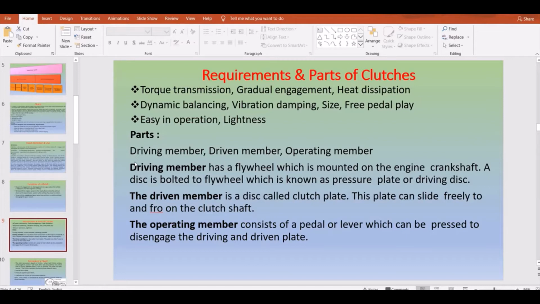And next, what are the operating members? Operating members consist of a pedal or a lever which you press for engaging or disengaging by your foot. That is one of the operating members which comes under the parts. Apart from this, you also have the pressure plate, driven plate, release levers, engagement spring, sliding sleeve, thrust bearing, and cover plates. Some other parts also you can list out as parts of the clutches.